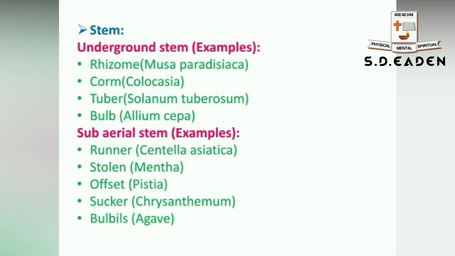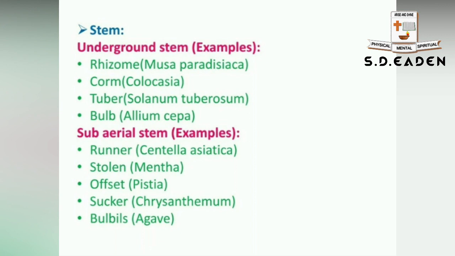Examples of underground stem propagation: rhizome in Musa, corm in Colocasia, tuber in Solanum tuberosum, bulb in Allium cepa. For subaerial stem propagation: runner in Centella asiatica, stolon in Mentha, offset in Pistia, sucker in Chrysanthemum, and bulbils, for example in Agave.